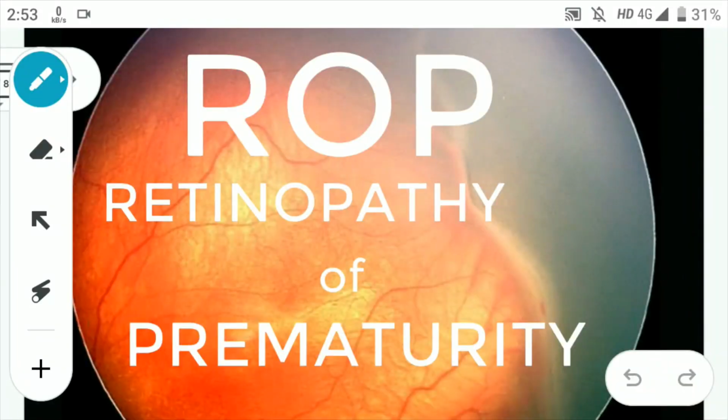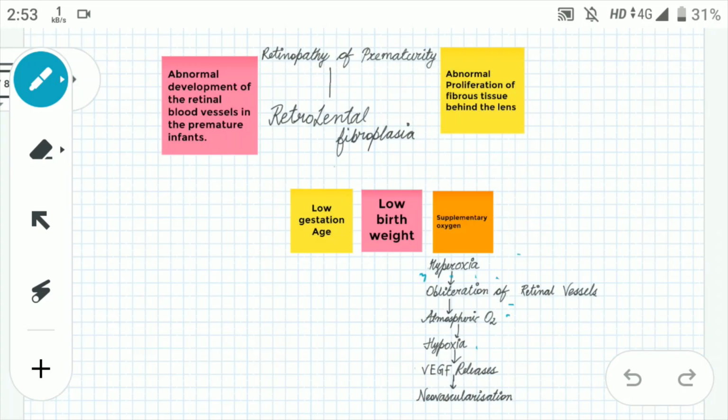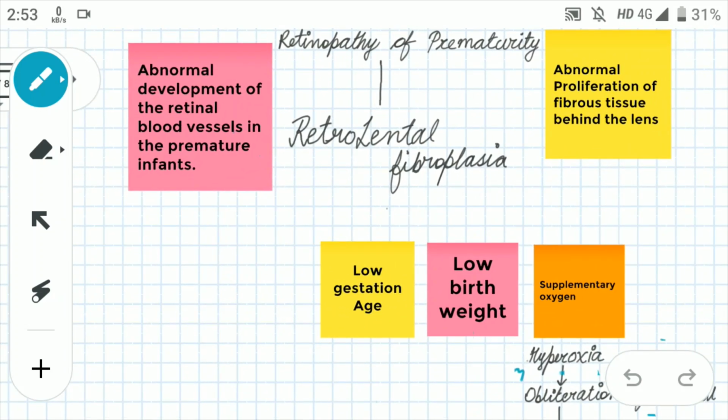Hello everyone. So the topic for today's video is ROP, that is retinopathy of prematurity. Okay, so now let's see its definition. The definition goes like this: it's an abnormal development of retinal blood vessels in premature infants. Premature infants in the sense that the baby is born before the normal gestation period, so because of this, the retinal vessels grow abnormally. Fine. Now it is also known as retrolental fibroplasia.